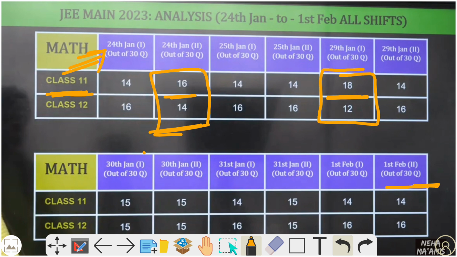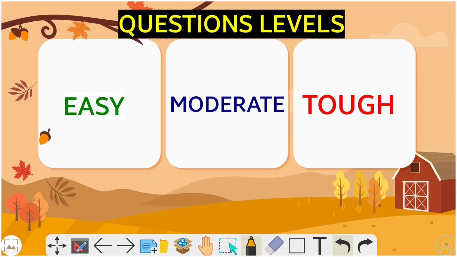Okay, so next we move on to the next slide. Question levels: we can expect three different levels, easy, moderate and tough.